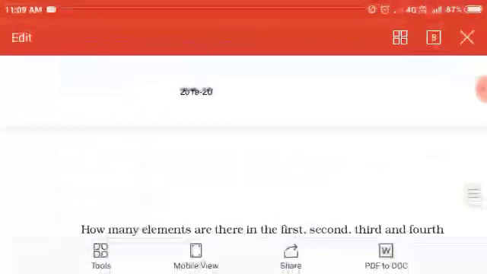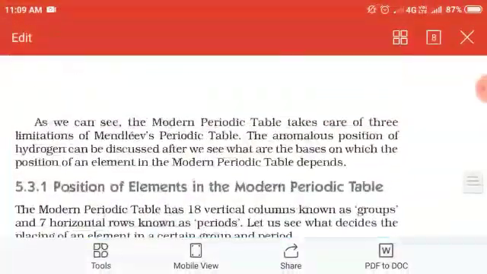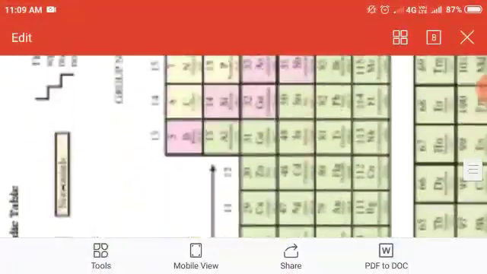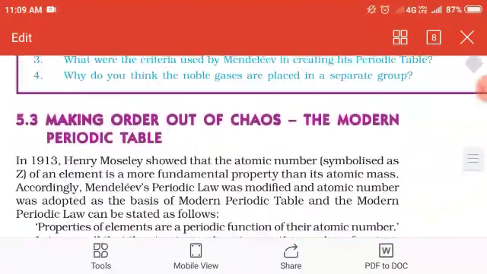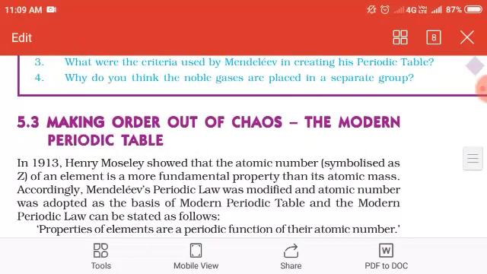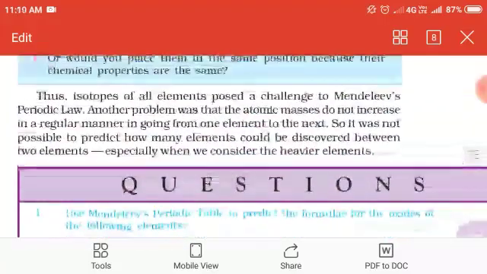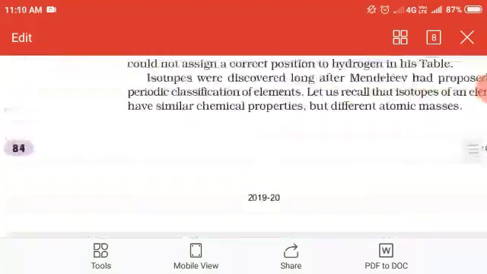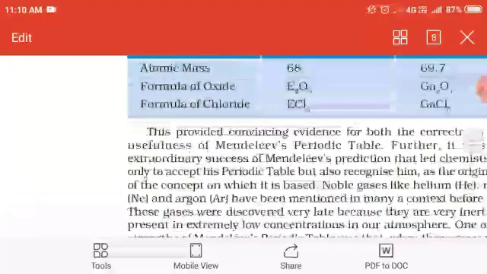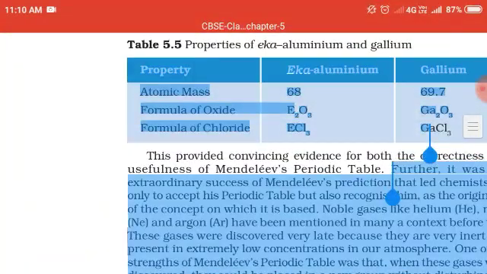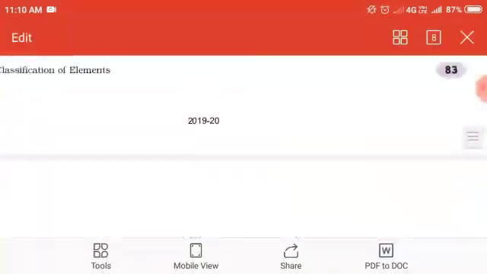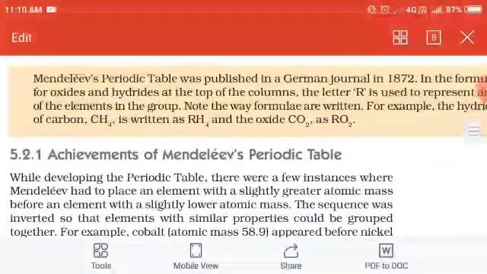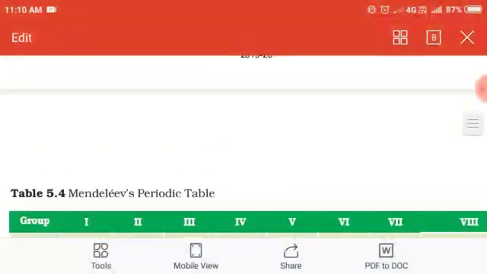In this chapter, today we have seen about the modern periodic table and how the elements are placed in it, and it was given by Henry Moseley. Before that, we have seen what Mendeleev did and what the drawbacks were in his periodic table.